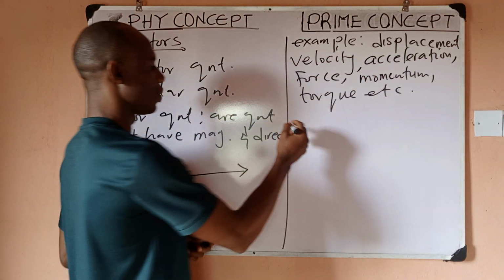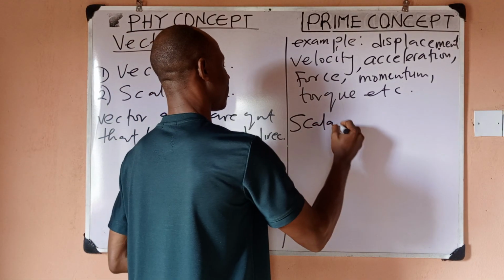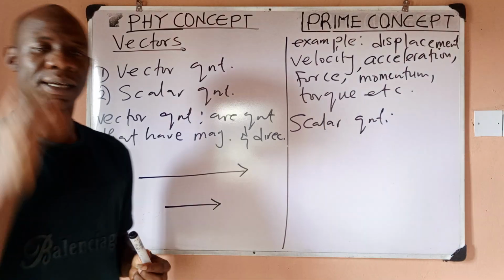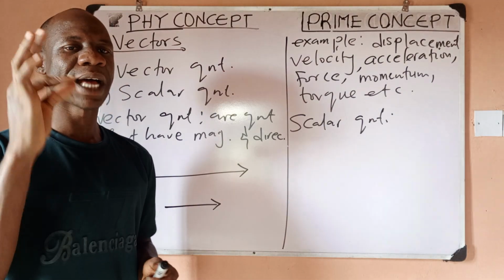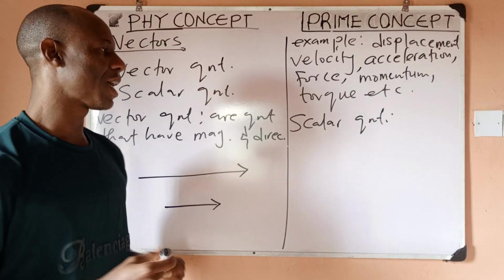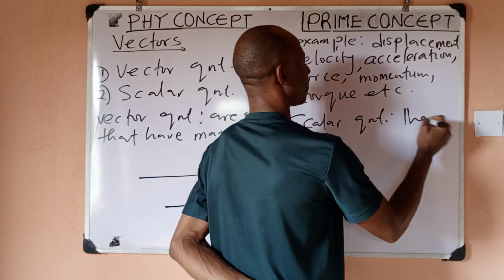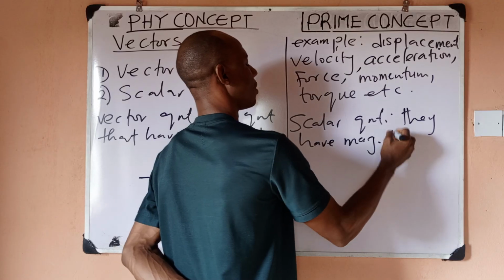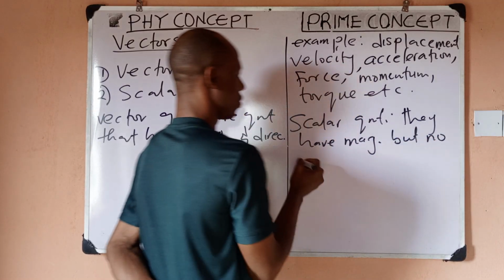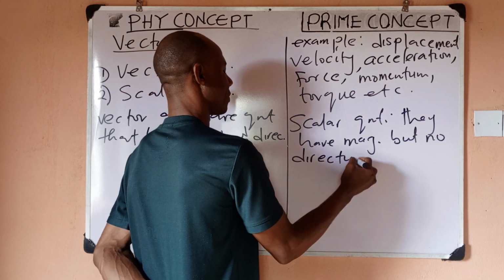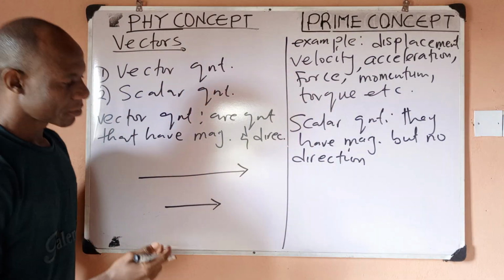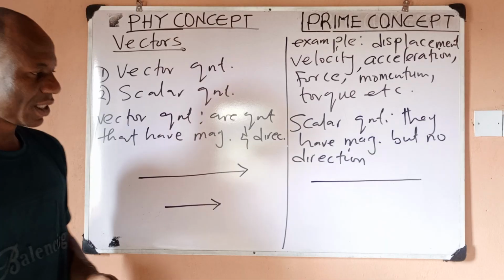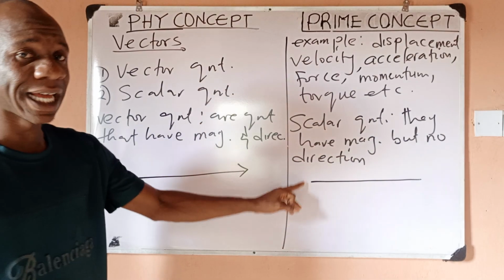Now, the second we said is scalar quantities. What are scalar quantities on the other hand? Scalar quantities are quantities that have magnitude, but they don't have direction. That is to say, if I draw a line like this, you can quickly notice that this particular line has a length.